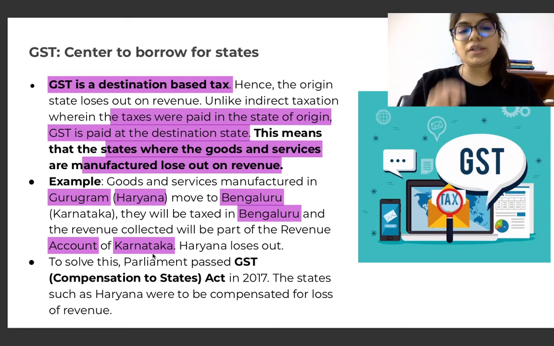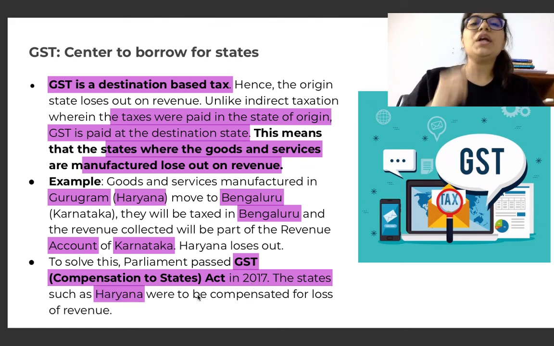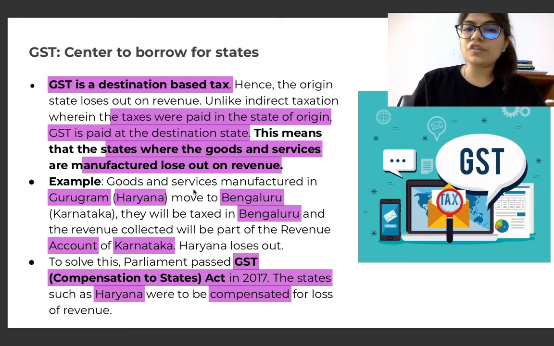So what the government did, to combat this, was that the parliament passed the GST Compensation to States Act in 2017. Now the states such as Haryana were to be compensated for the loss of revenue. So this was the solution that was given by the parliament.